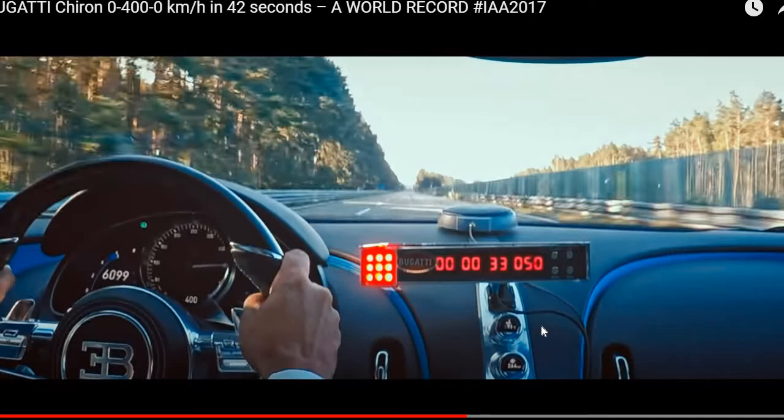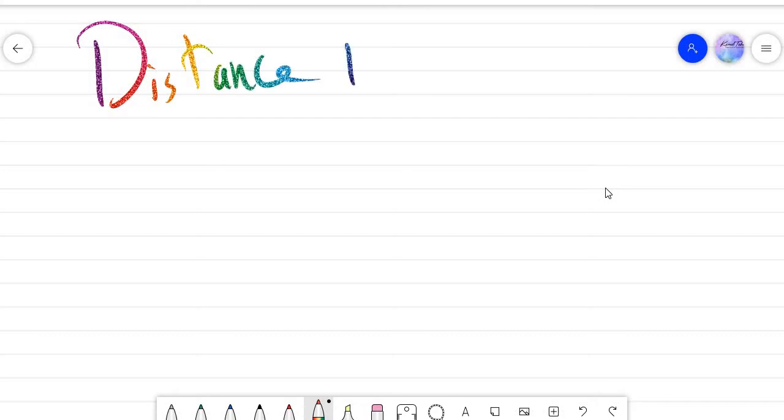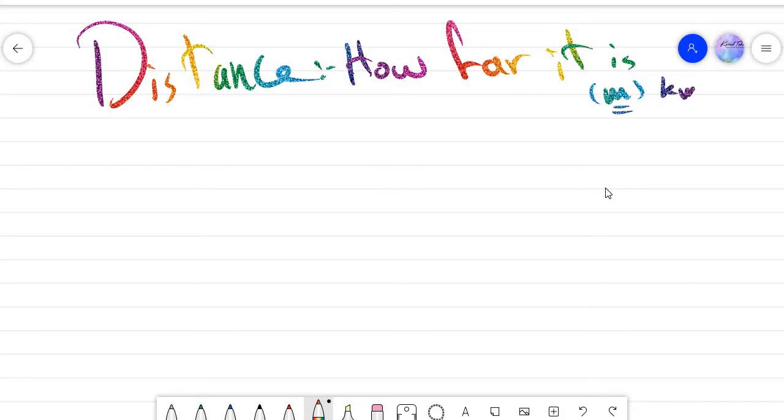Today we'll focus on the speed and how we can calculate the speed for any car, for any object, for any boy who moves or runs like that. We explain that today. Listen, please. Now, at first, guys, this point is very important. We said that distance is how far it is, and this distance is measured by meters or kilometers, or miles. All of them are right. All of that are units for distance.